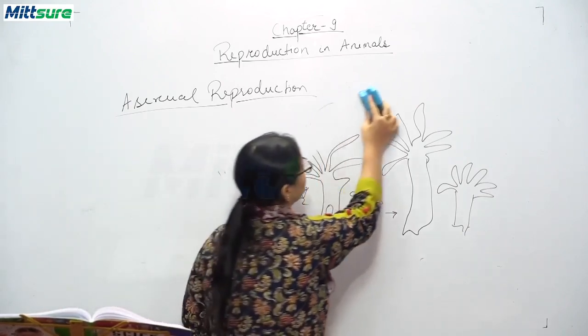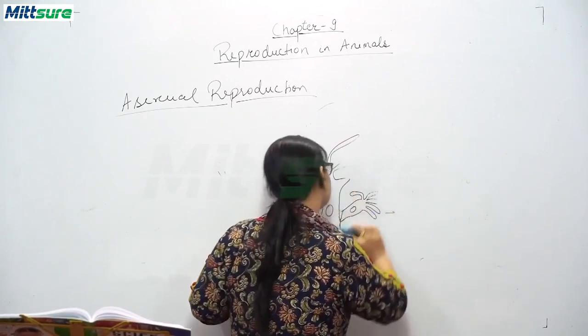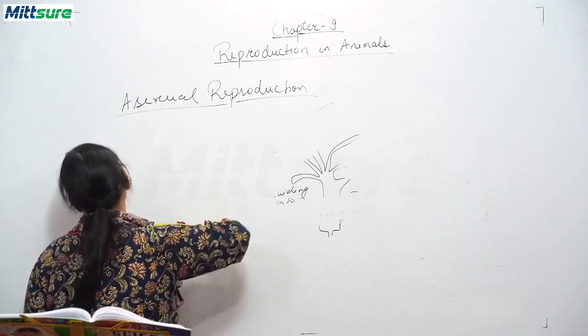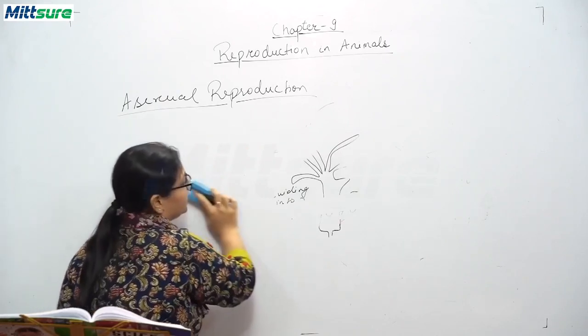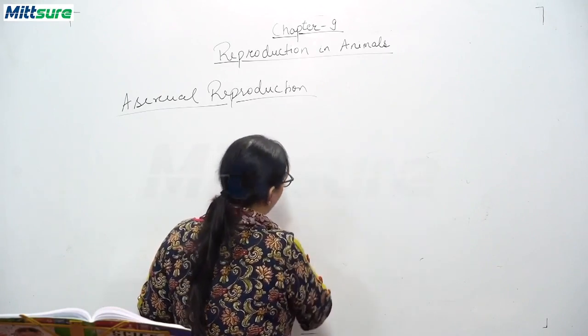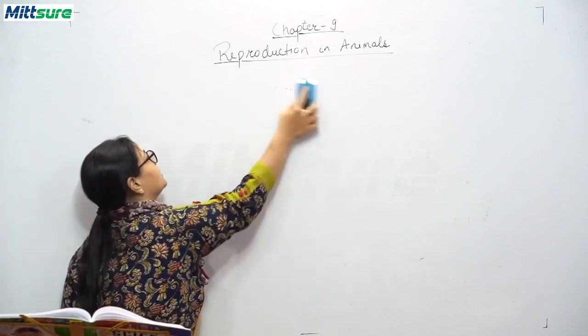Now we will be discussing this asexual reproduction in unicellular organisms. Okay, so you can see here we have not talked about any female gametes or male gametes. Okay, now we will be discussing the process called cloning.